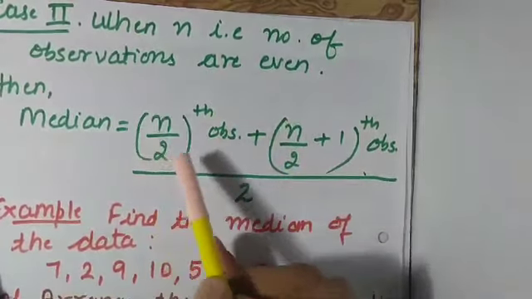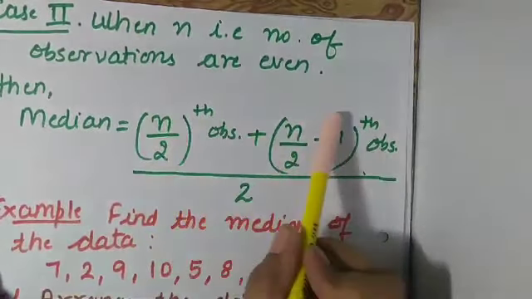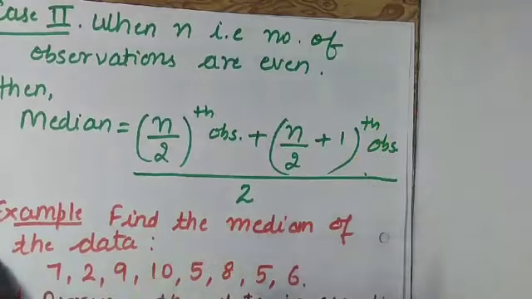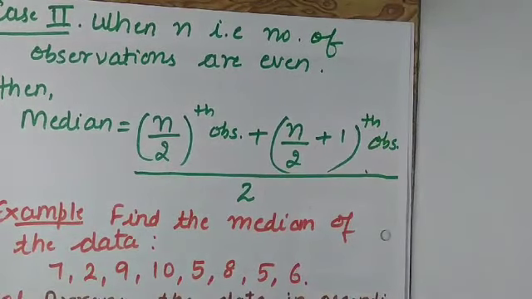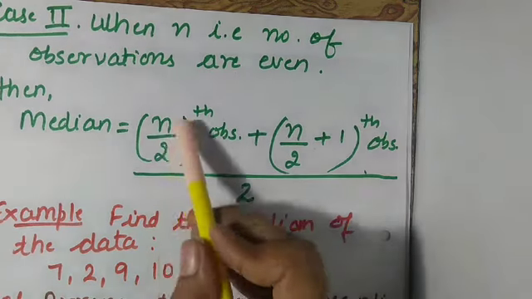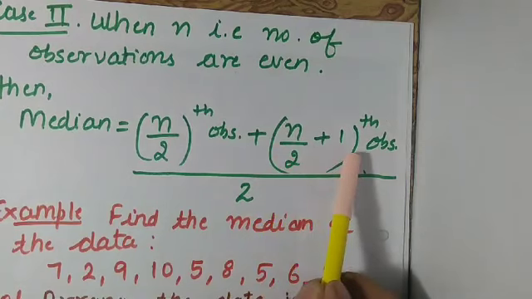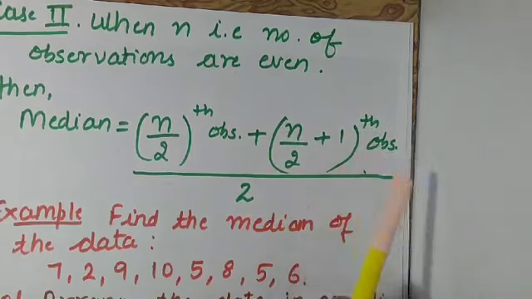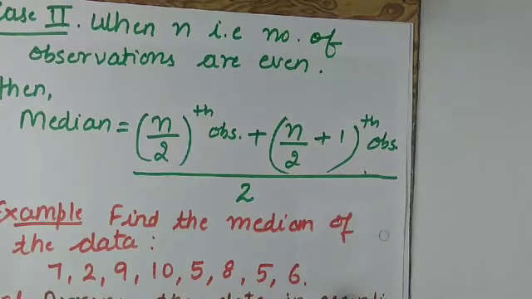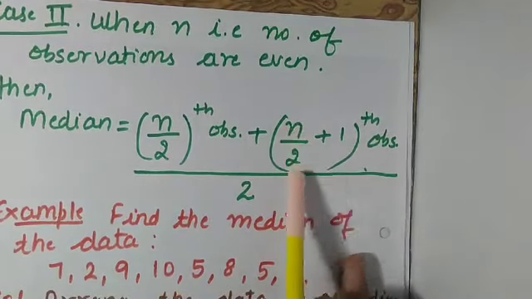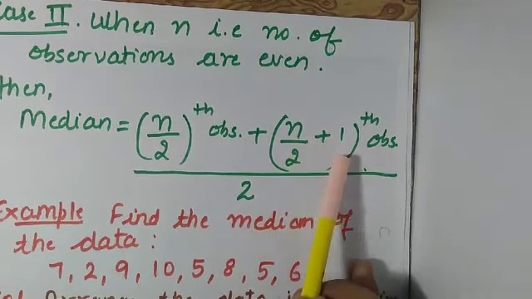Suppose here you are getting 4 on solving, then here you will get 5. So the median is n by 2th observation plus n by 2 plus 1th observation divided by 2. Using BODMAS, first you have to divide them, and after dividing you have to add them.